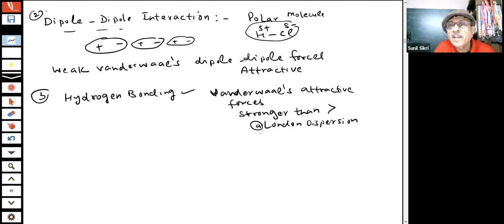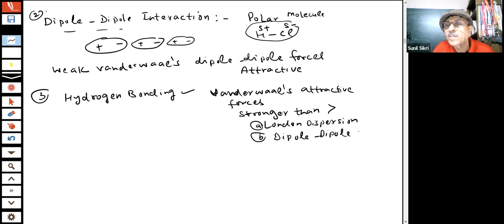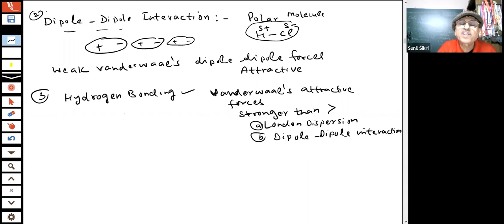Also stronger than dipole forces, dipole interactions. So which compounds can form hydrogen bonds? That is an important point, students. Which can form the hydrogen bond?